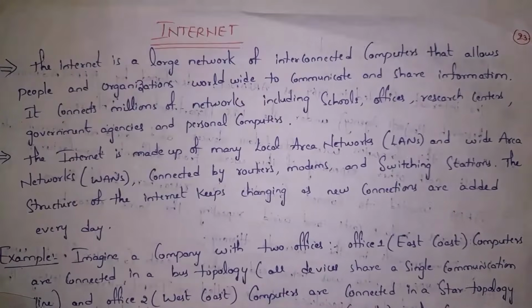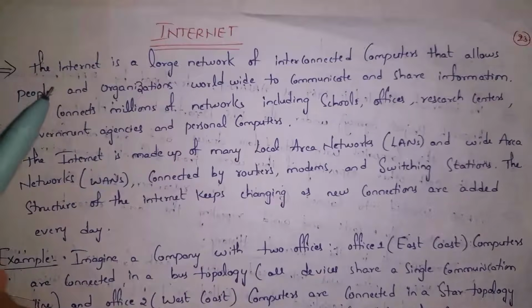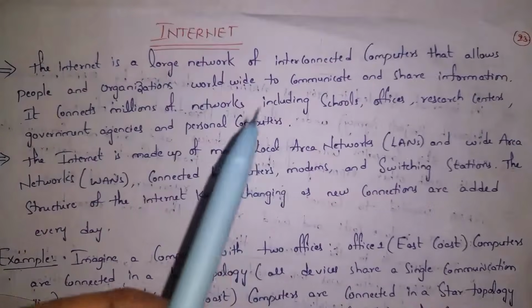For example, I'm in India. By using the Internet, I just open WhatsApp and send a message to my friend who is in the UK. So by using the Internet, devices can communicate worldwide. Guys, the Internet is one of the largest networks that allows people and organizations worldwide to communicate.